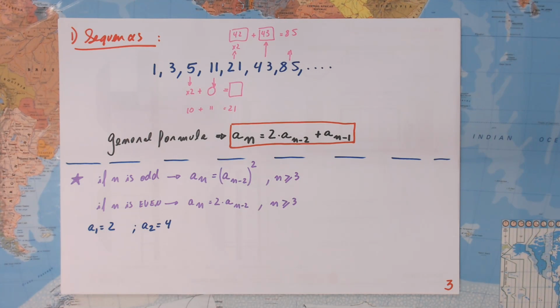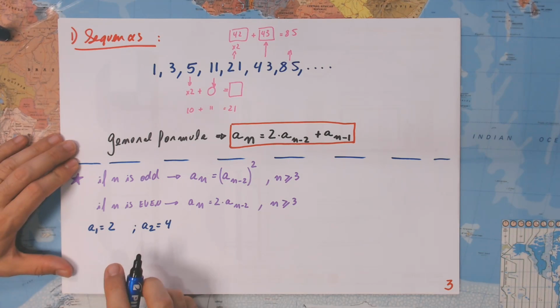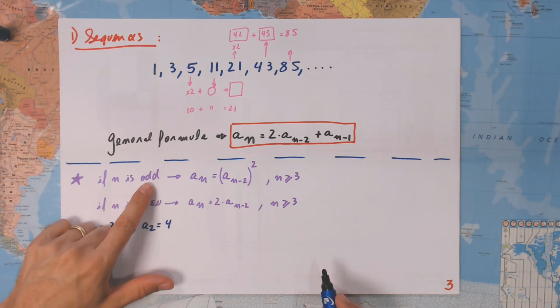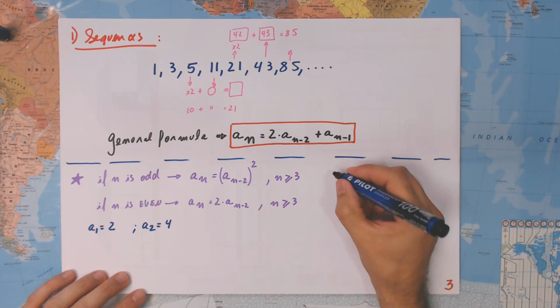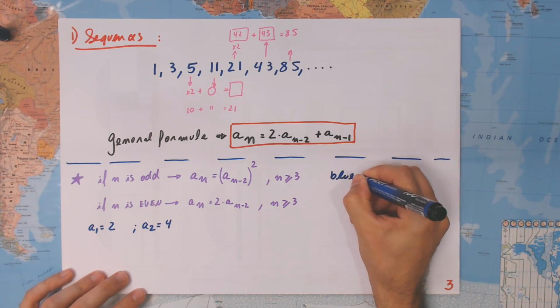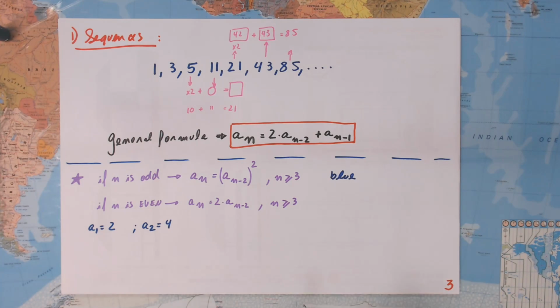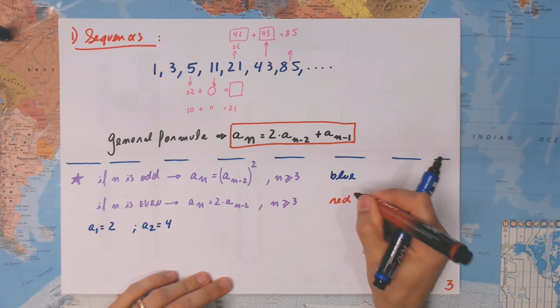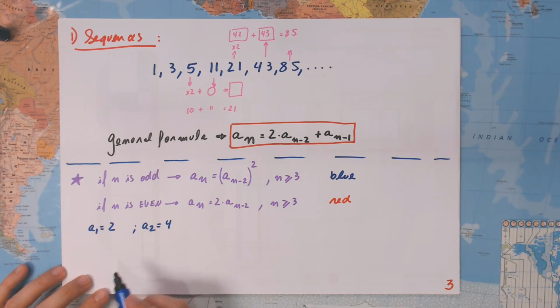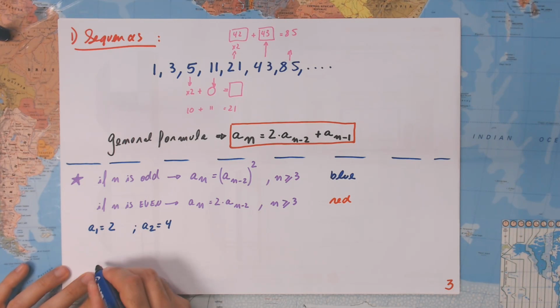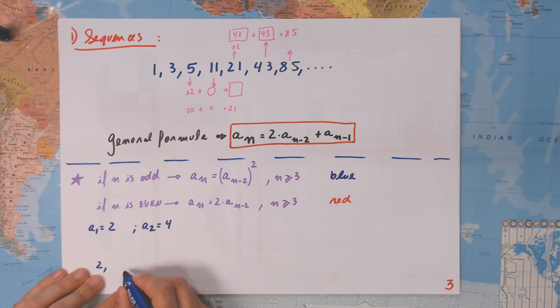Okay, assuming you paused the video, let's keep going. Now, I'm going to do the odds. I'm going to make one color for the odds and the other one for the even. So the odds are going to be blue and the even are going to be red. It doesn't have to be, I'm just taking something easier. Let's start with the odd. A1 is 2. Let's skip the even because I'm going to put it later.